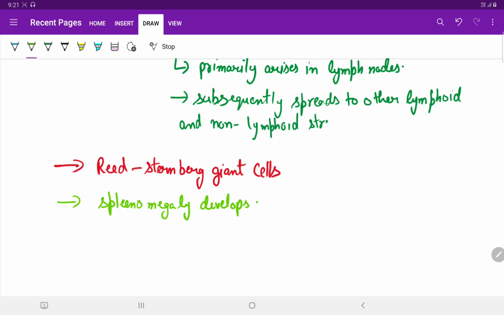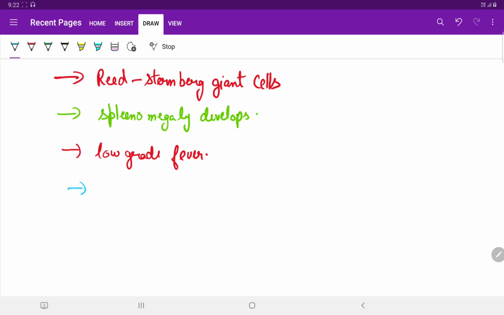Low grade fever with night sweats are the common symptoms. Weight loss may occur in 25 to 40% of the patients. Other symptoms may include fatigue, malaise, muscle wasting and weakness. So this was regarding the Hodgkin type of lymphomas.